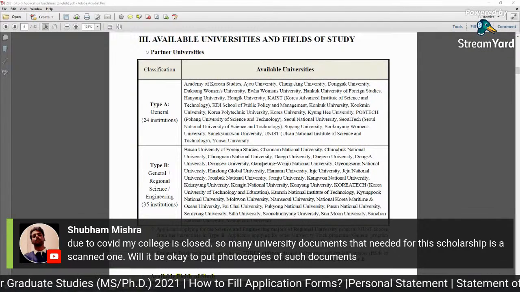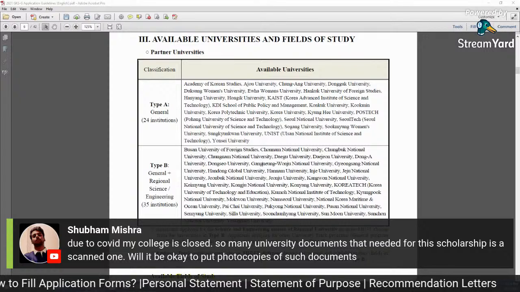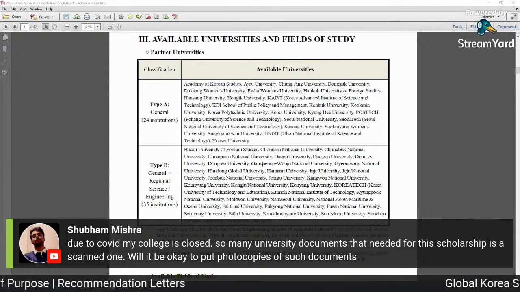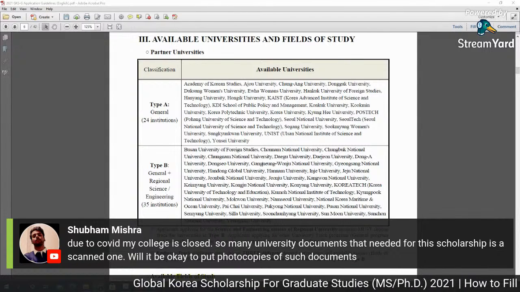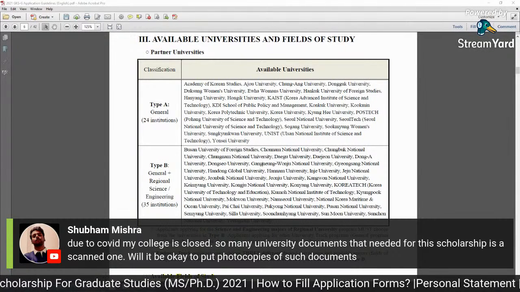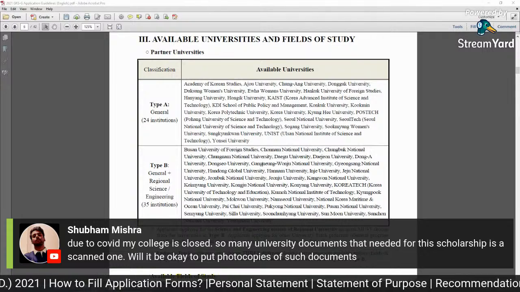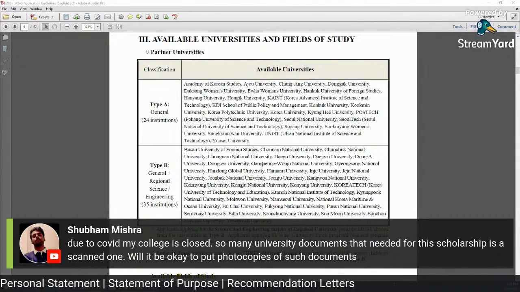There are some portals or universities who upload the online documents and then you download them, but there is no official stamp on it, or it is written that this is not officially issued, then it can create a problem. But most of the time, if the college is closed, their admin is open, so you should visit the university or college and ask them, saying you need this document for the Global Korea Scholarship. Then they can maybe help you.